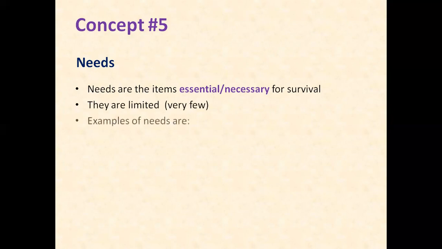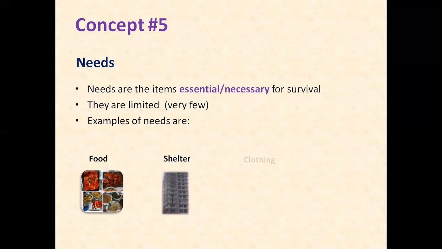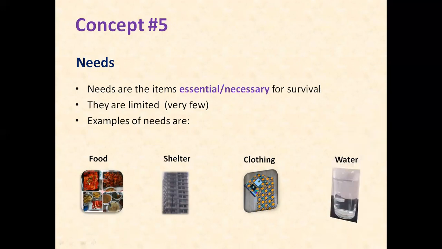Examples you can consider here: food, number one, that is a need and essential. Number two, shelter. Number three, consider clothing. And the last and very important, water. So without these items, human beings may not survive. For survival, human beings must get these items.